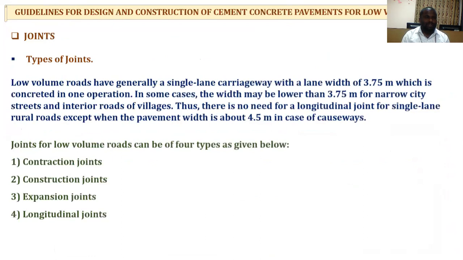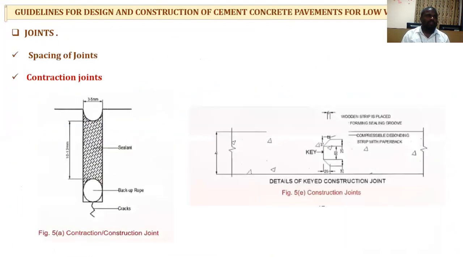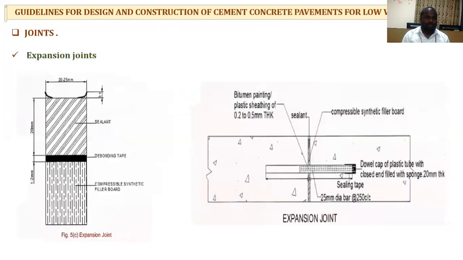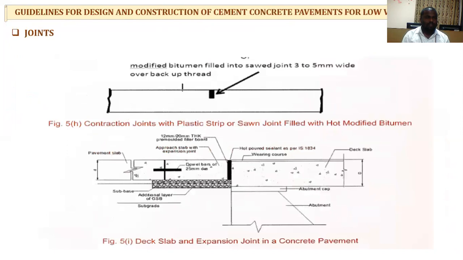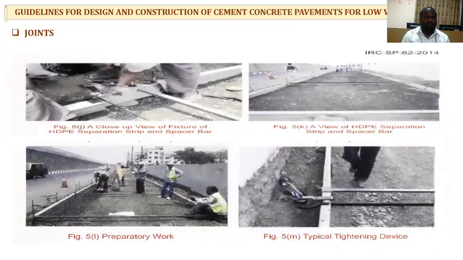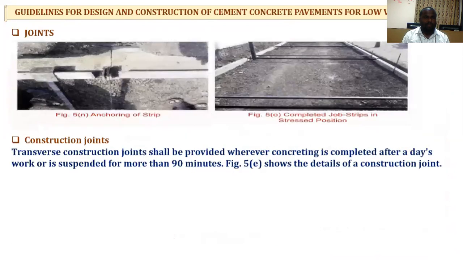Construction, expansion, and longitudinal joints are the required joints for the proper execution of the rigid pavements. So these are some diagrammatic representations of all the above joints and their spacing according to the IRC 62 special publication. These are the joint spacings and how we can provide them. These are also some placings of the formwork, how to arrange the formwork, and how we can place the compacted concrete.